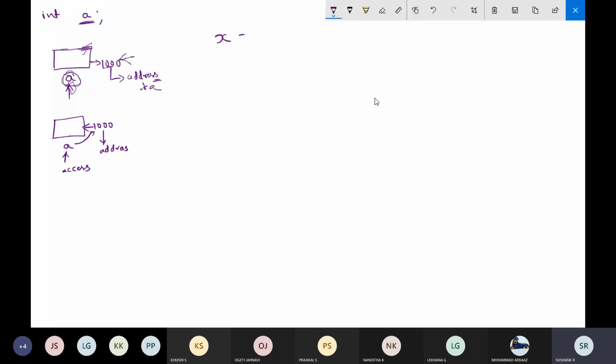I'm writing a line called x is equal to y. What will happen if this line is executed? We are assuming that both x and y are of integer data type. If this statement is being executed, you know that the value of this variable will be copied to x.